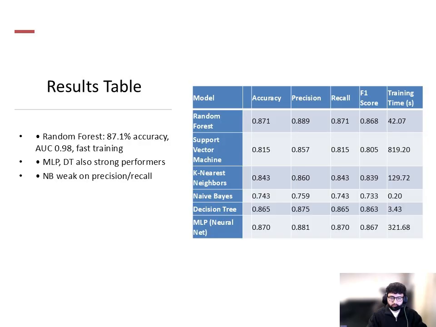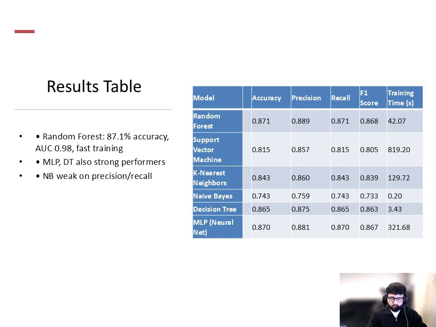Among the 6 models, random forest achieved the best overall performance with an accuracy of 87.1% and an F1 score of 86.8. The MLP and decision tree also performed well, though MLP took longer to train. Naive Bayes was the weakest performer, particularly in precision and recall.